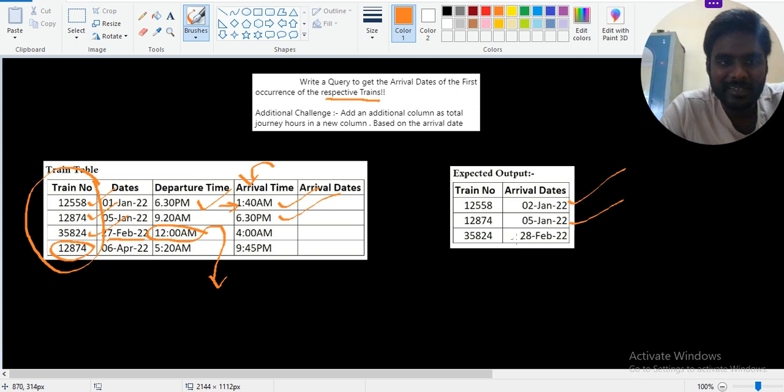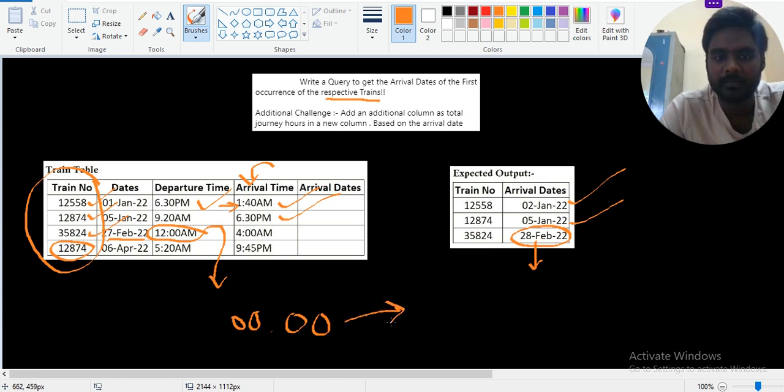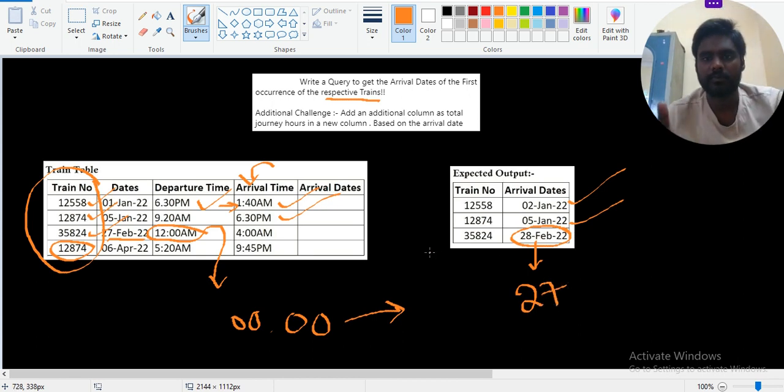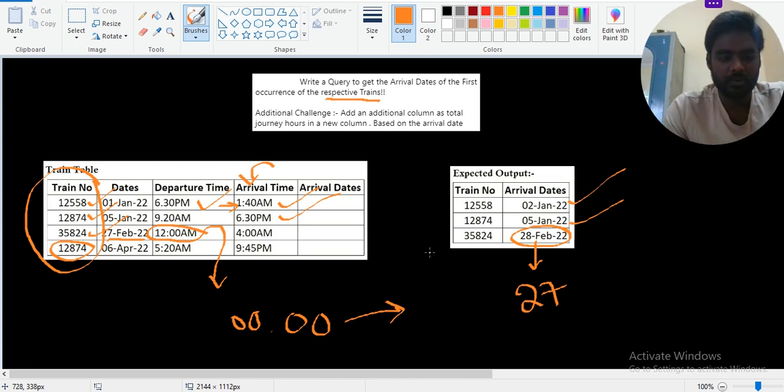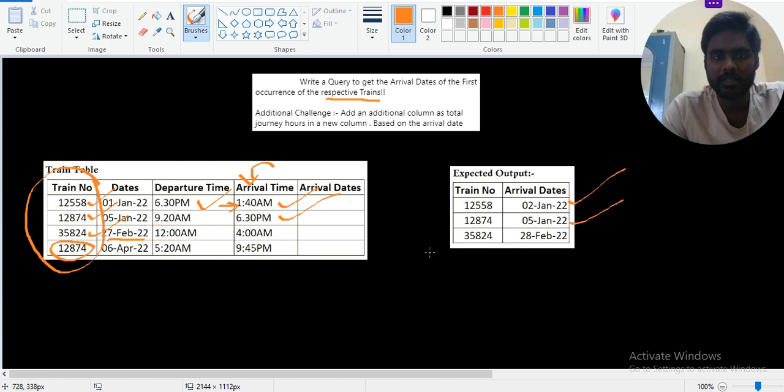It will be taken as the 27th of February, not this one. 12 a.m. means exactly 00:00:00. In railway time we can mention it like this only. So this is the 27th of February, not the 28th. I can prove this one also after some time. So let's jump in.